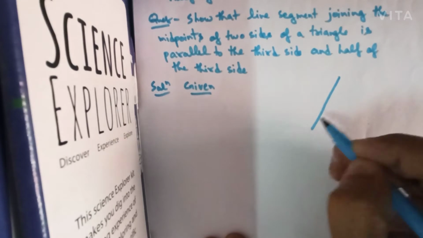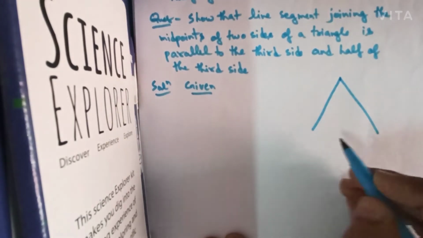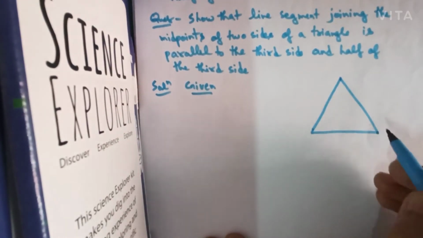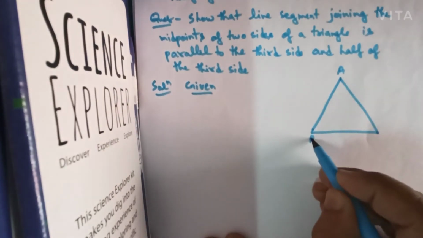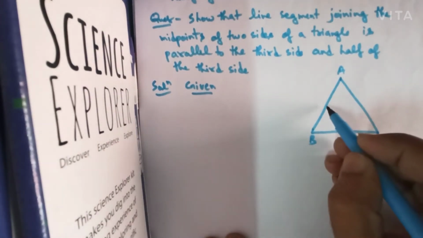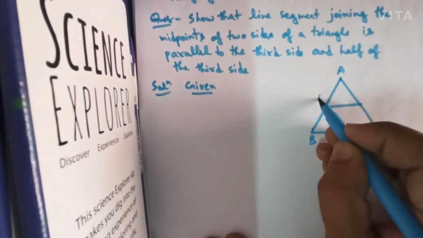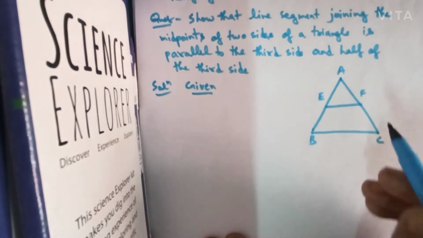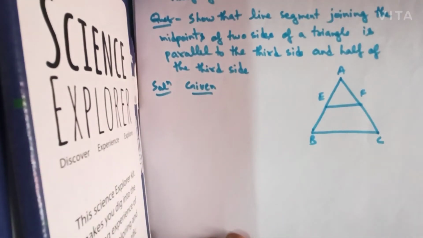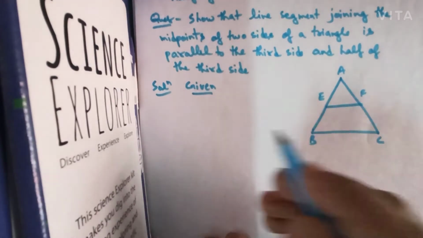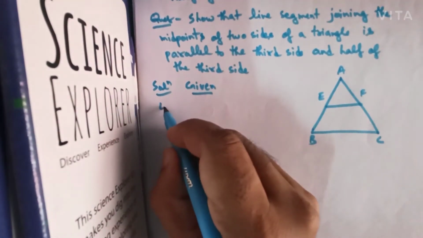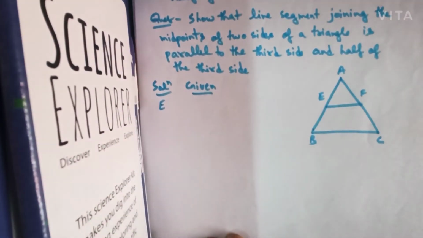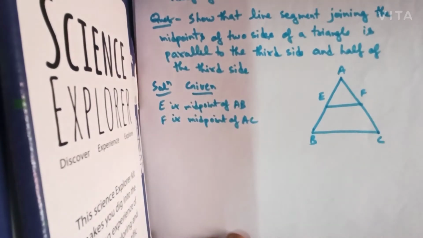I will draw a triangle. Let's say this triangle is ABC, and E and F are the midpoints of the sides AB and AC. Only this is given, so in given we can write E is the midpoint of AB and F is the midpoint of AC.